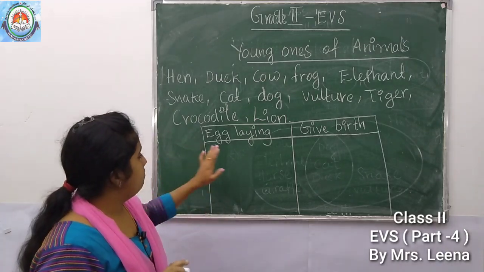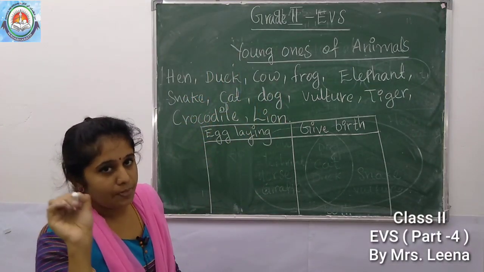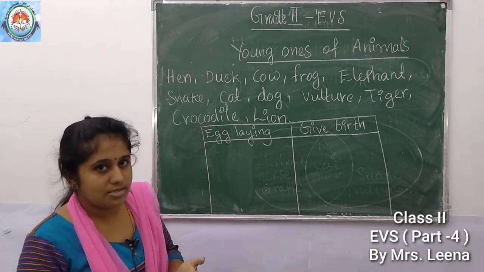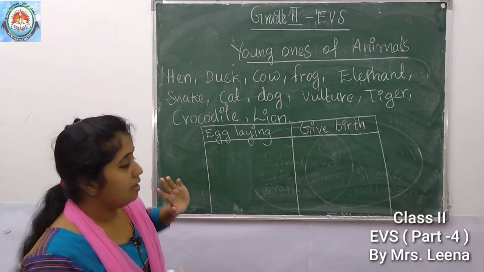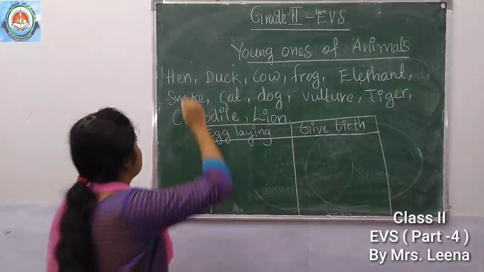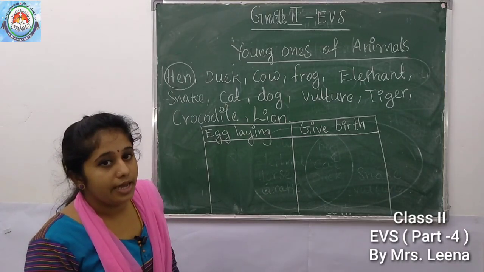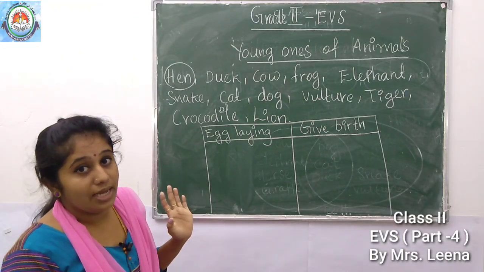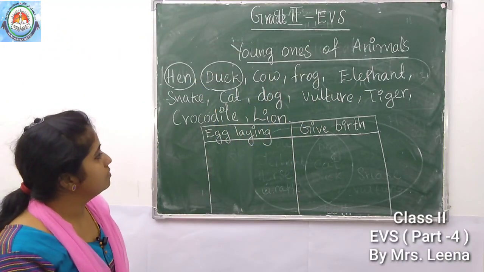So first, which are the egg laying animals here? We can circle them. The animals producing their young ones by laying eggs. Understood? So which are the egg laying animals? Yes, hen. We can circle hen. Then another one. Yes, very good. Duck. So we can circle. Then next one.